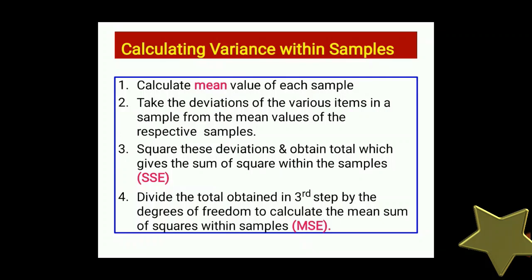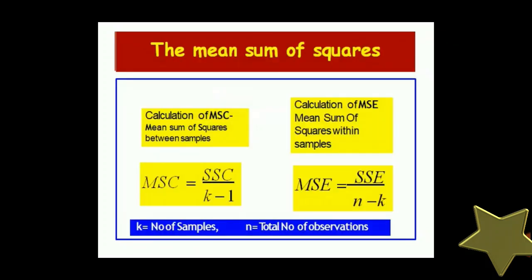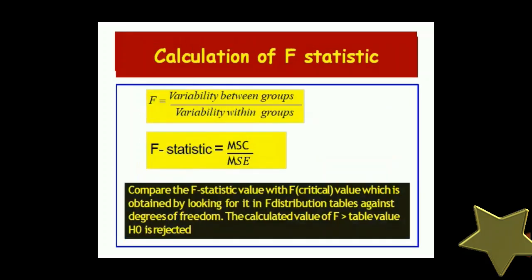For finding the ANOVA or F statistic, we have to calculate 2 things, that is the mean sum of squares between the samples and the mean sum of squares within the samples. The mean sum of squares between the samples is SSC, the sum of squares between the samples, divided by degrees of freedom, that is k minus 1, and the mean sum of squares within the samples is the sum of squares within the samples divided by degrees of freedom, that is n minus k. Here k is the number of samples and n is the total number of observations.